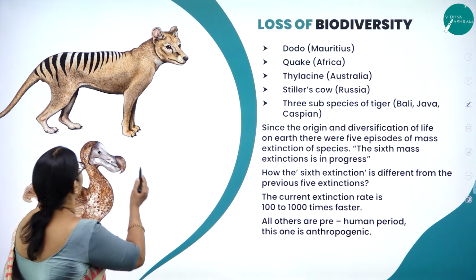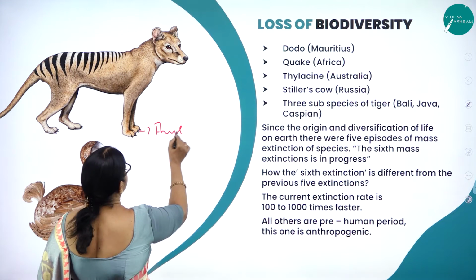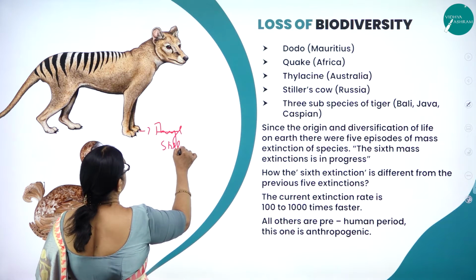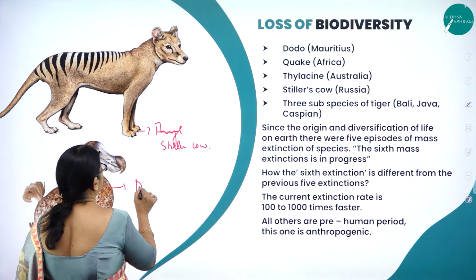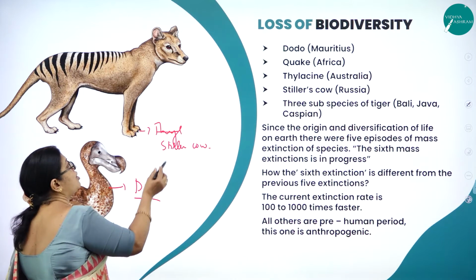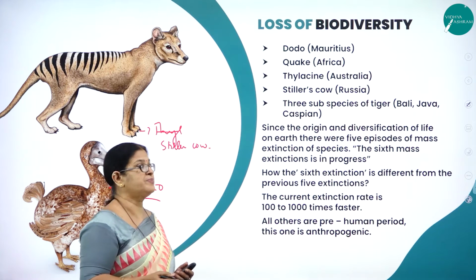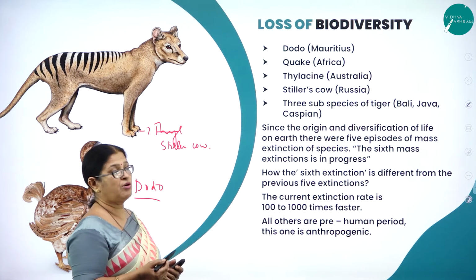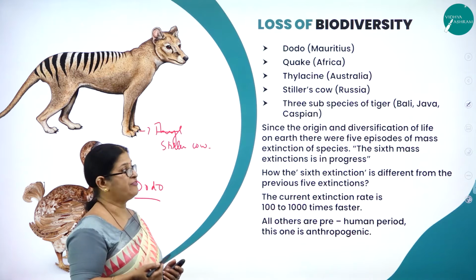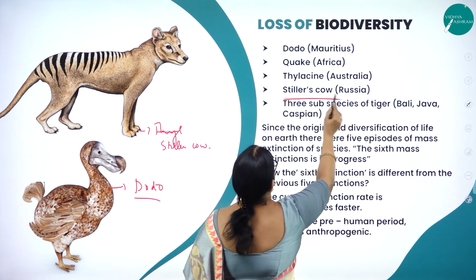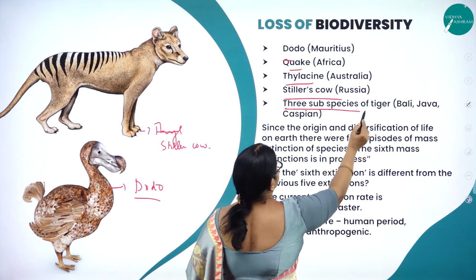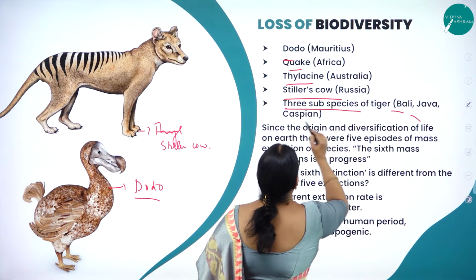Here you can see the beautiful picture of two animals, this is Steller's sea cow, and this is a bird called dodo. All these are animals which have almost become extinct. Dodo of Mauritius, quagga of Africa, thylacine of Australia, then Steller's sea cow of Russia, and three subspecies of tiger called Bali, Java, and Caspian.